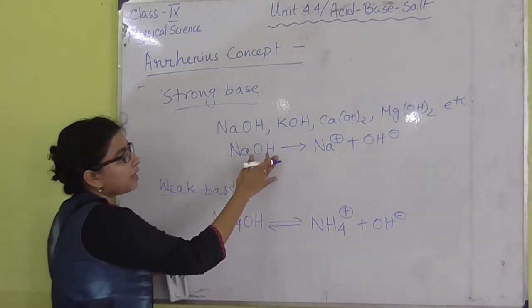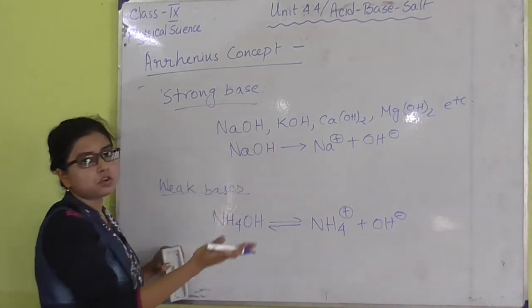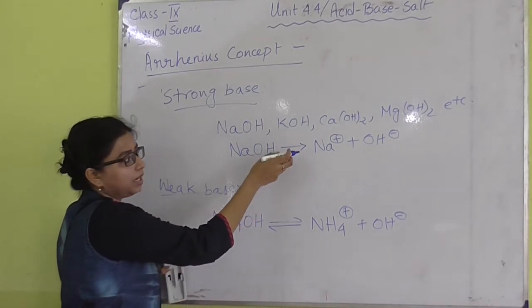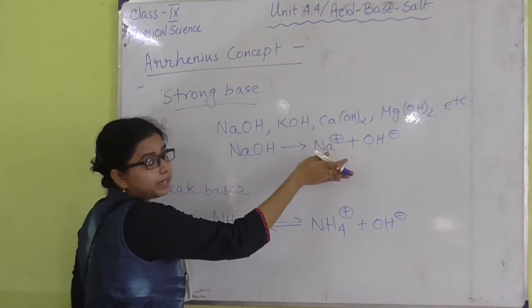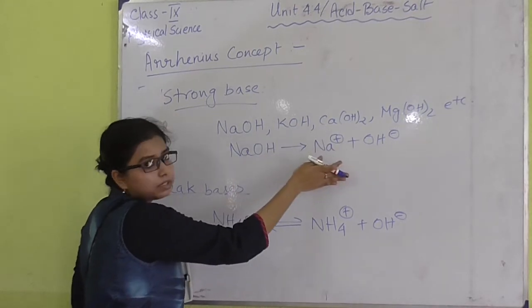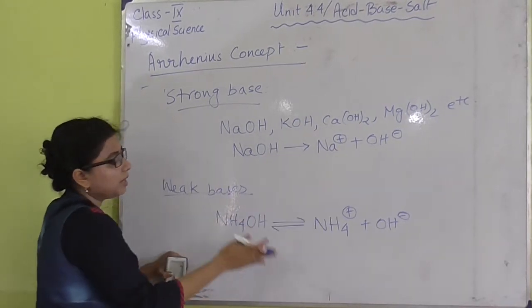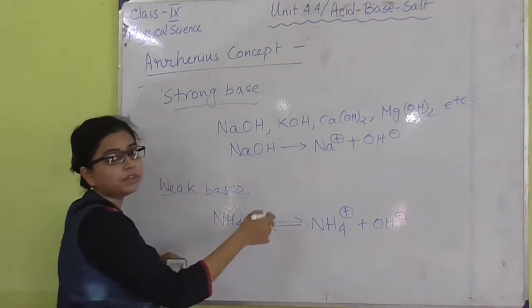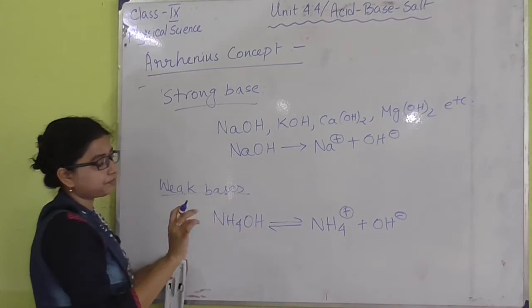For NaOH, for the strong bases and strong acids, we give the unidirectional sign, the one-way dissociation. But in case of weak acids and weak bases, we have to give the equilibrium sign.